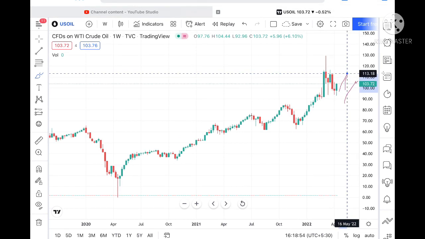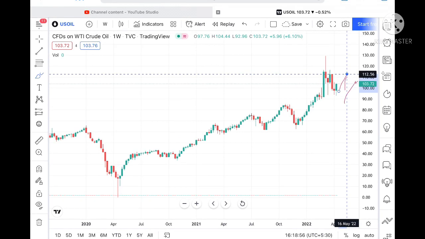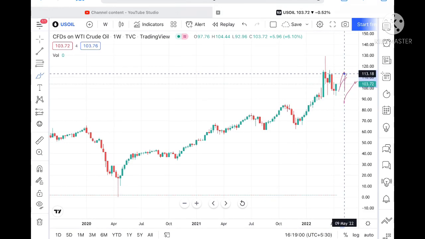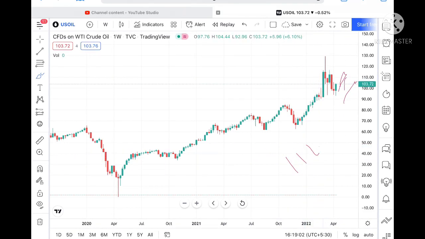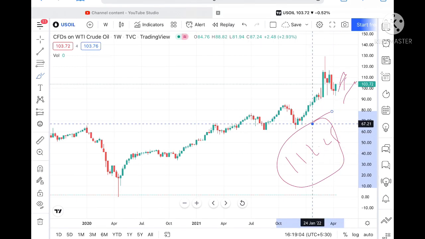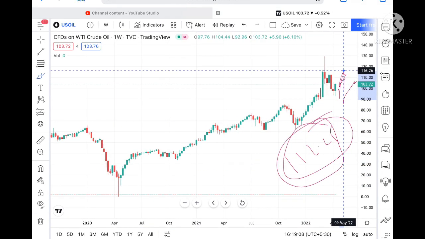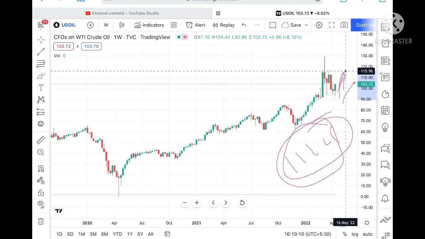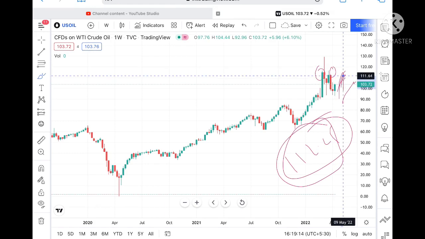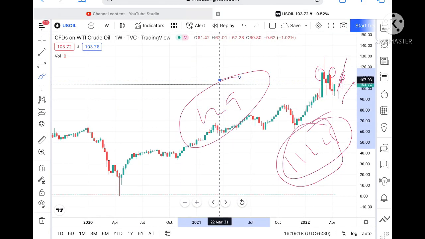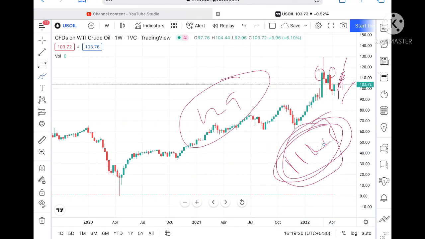Okay, and suppose if the price sustains above this level, then we can see it can touch a level of 112.56. From there, once the price comes above 112.25, remember this: if the price sustains above this level, we can see it can go further upside towards a level of 116.26, and this has gone a weak resistance, so probability will be high. We can see a level of 129 soon if the price moves above a level of 112.5.